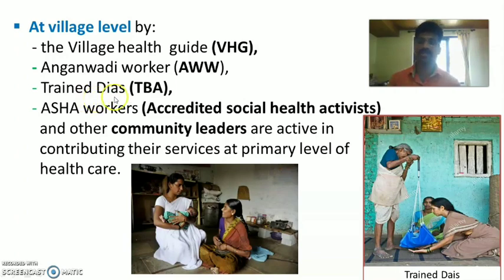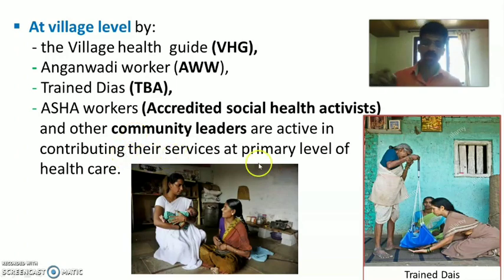Dais are given special training. Trained people are called Trained Dais. So they are also called Traditional Birth Attendants. They attend births traditionally at community level. Then the ASHA worker. The expansion of ASHA is Accredited Social Health Activist. So ASHA workers also render primary healthcare at village level, along with other community leaders available in the community.